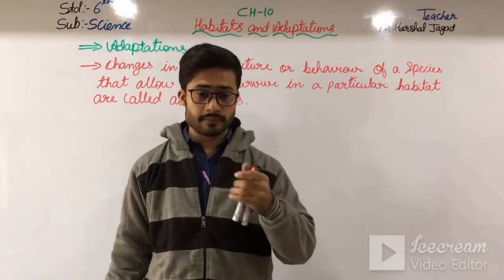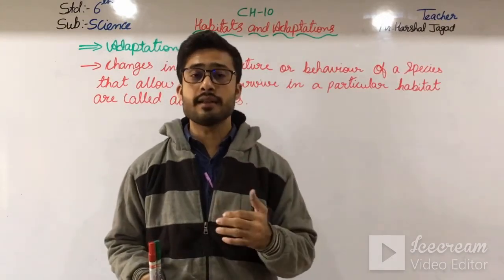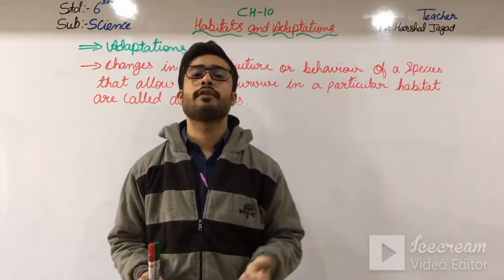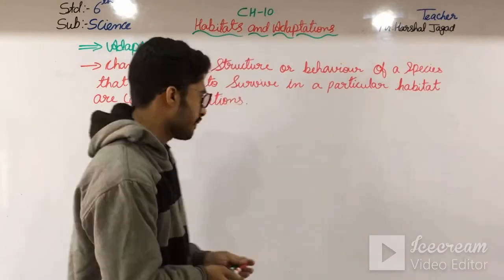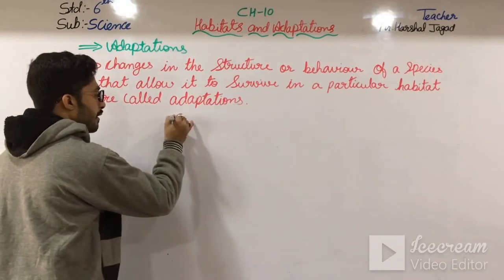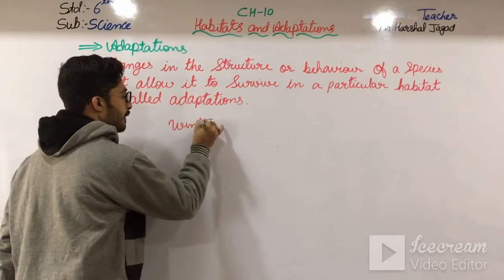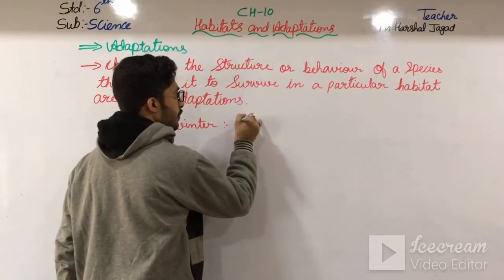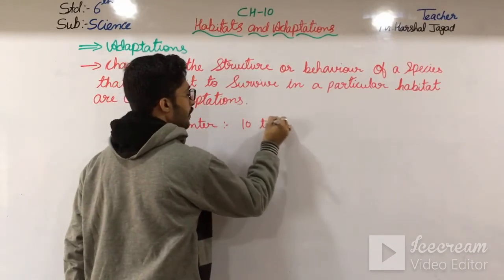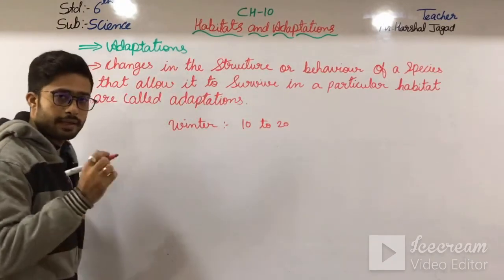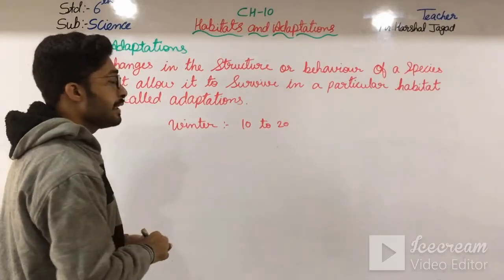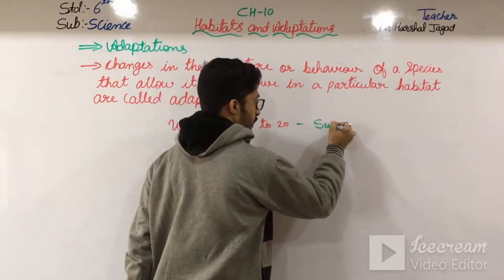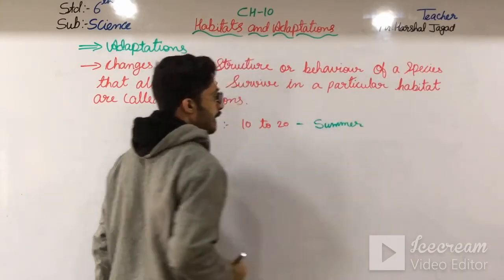Okay, here the temperature in our winter is about the temperature of summer there. If I say that in winter over here our temperature is up to 10 to 20 degrees, or 25 degrees, and in Jammu Kashmir this temperature is in summer, okay.